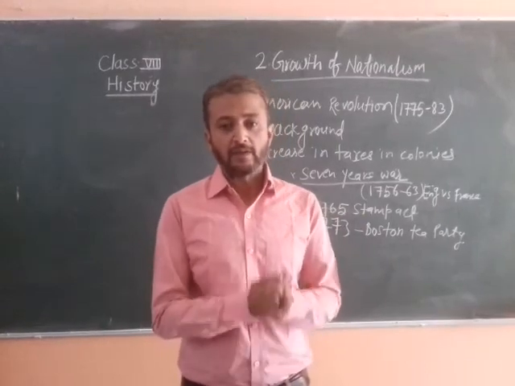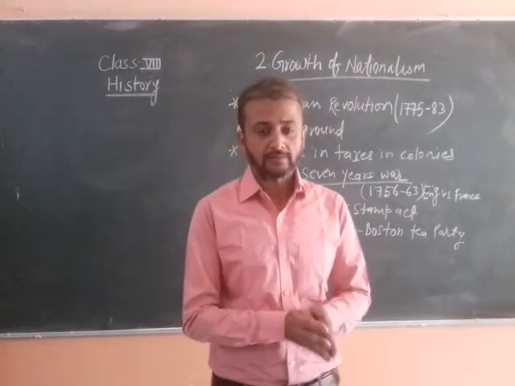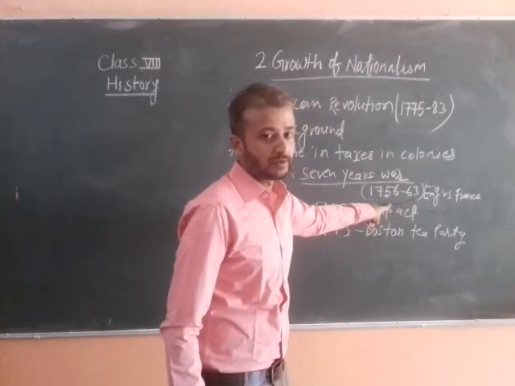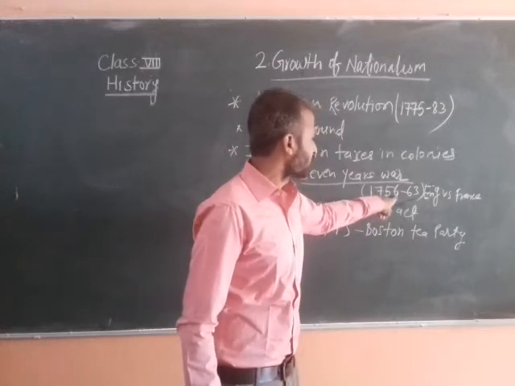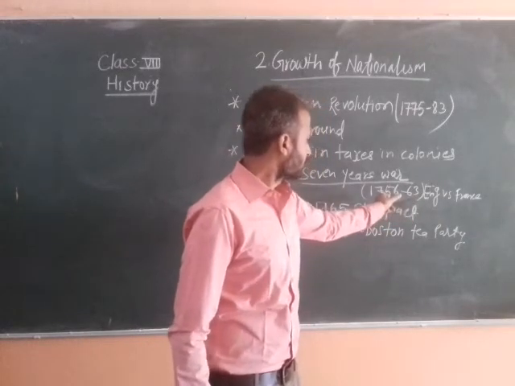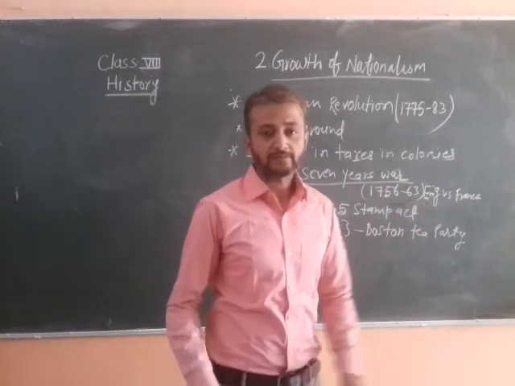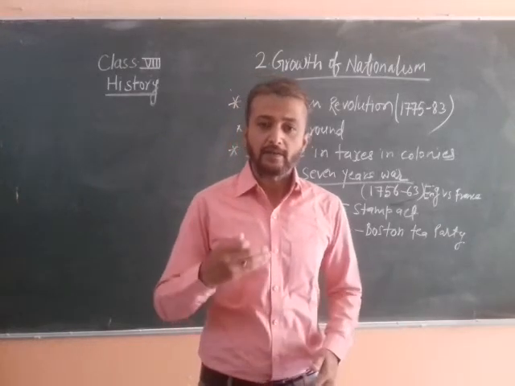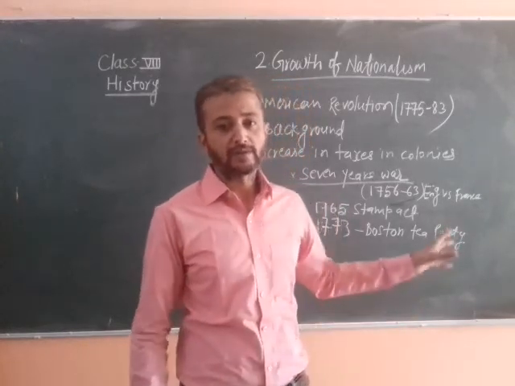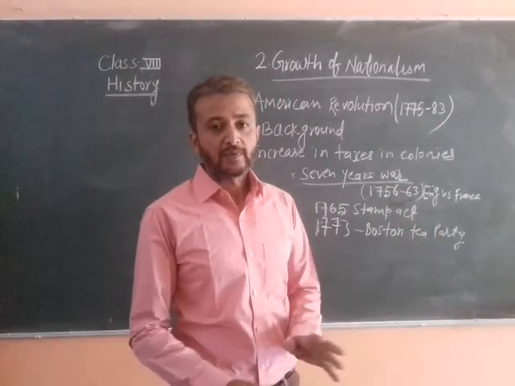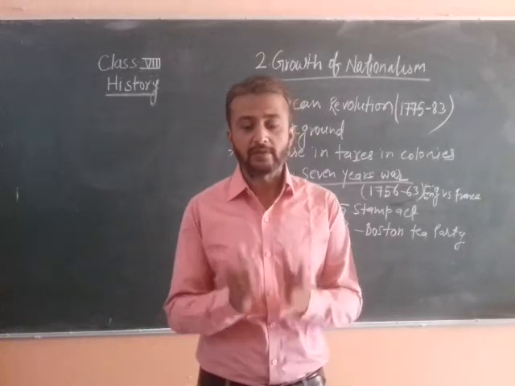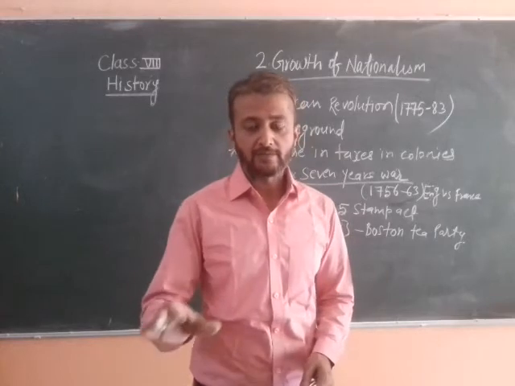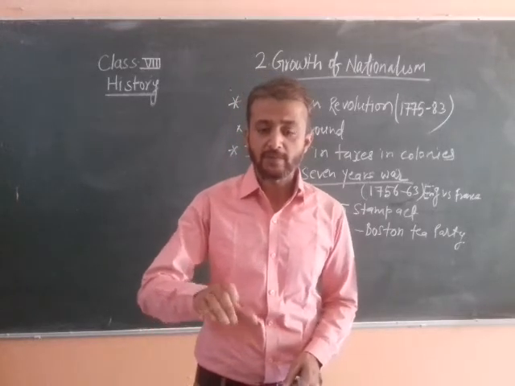In the same way, the Seven Years' War was held from 1756 to 1763. Learn this year also, from 1756 to 63. For seven years, England fought war with France, and ultimately England got victorious in this war. In this way, the authority of France over America ended, and France withdrew itself from America.